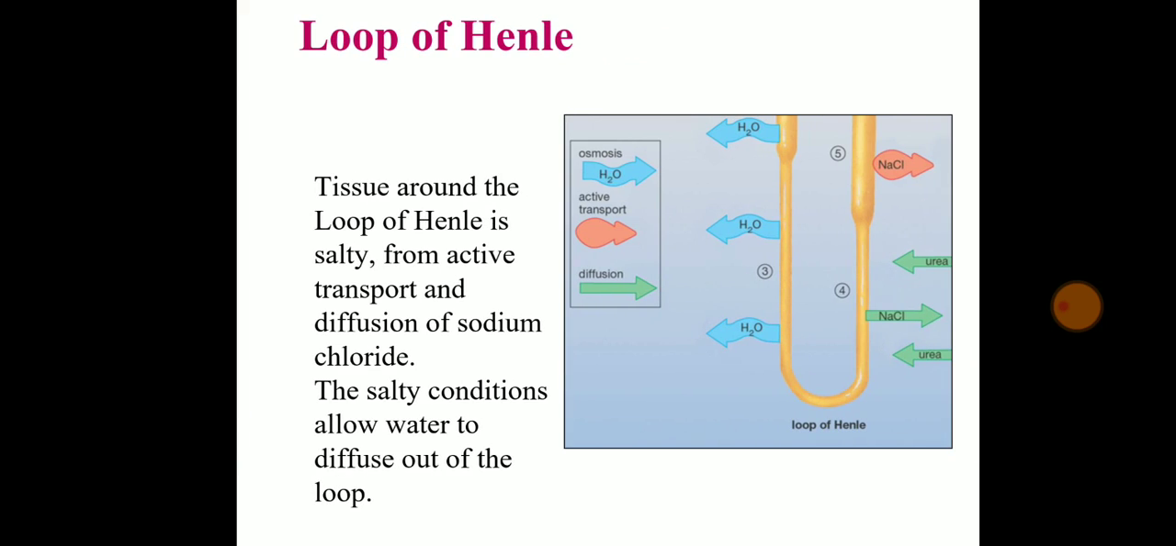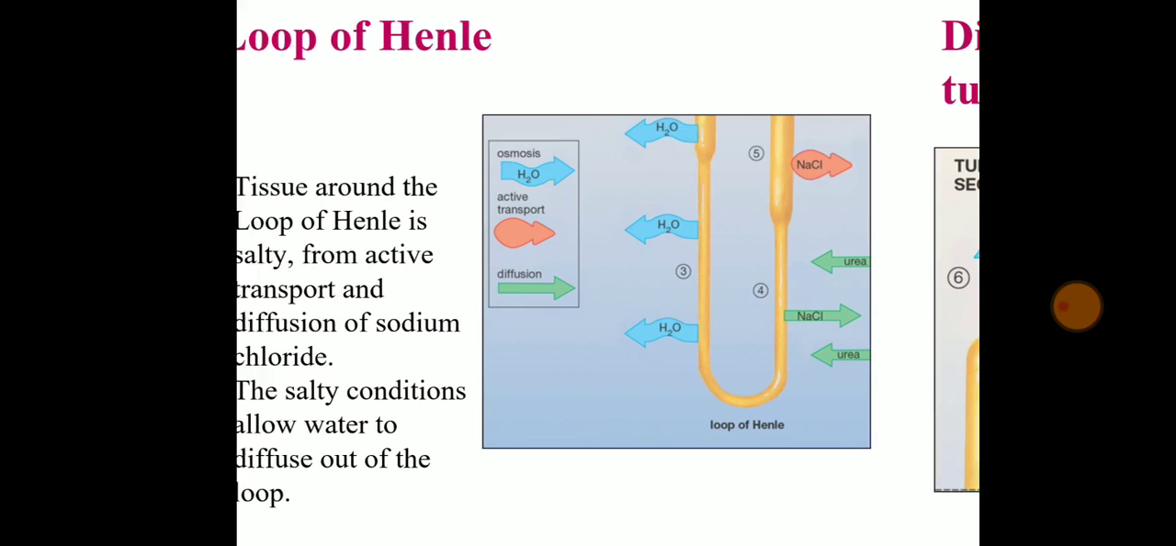Next is the loop of Henle. The tissue around the loop of Henle is salty from active transport, and diffusion of sodium chloride is going to take place. What is diffusion? The movement of fluid from lower concentration to higher concentration is diffusion. So that process takes place in the loop of Henle. The salty conditions allow the water to diffuse out from the loop.